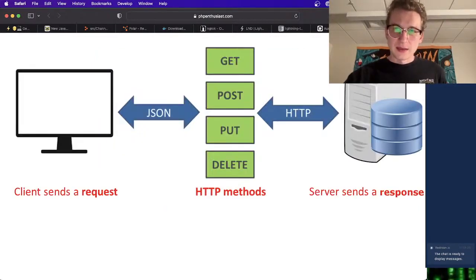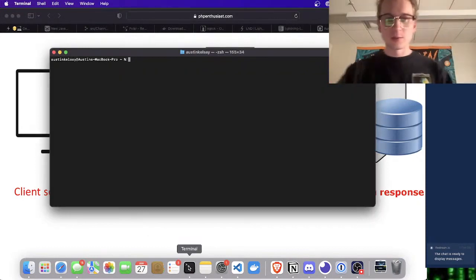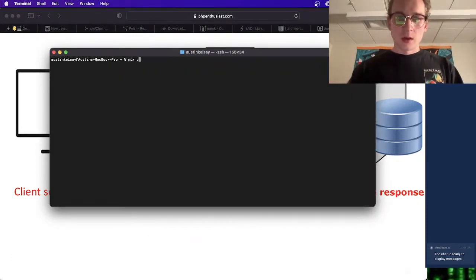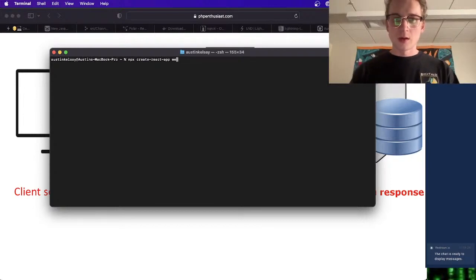So I think that's enough to get started here. I'm going to create a new React app. I think that's where we're going to start. npx create-react-app, and I'm going to call my app weblndashboard.